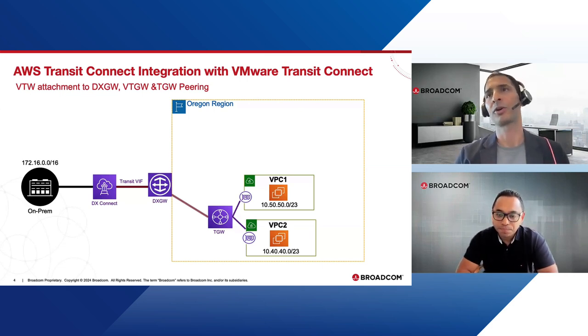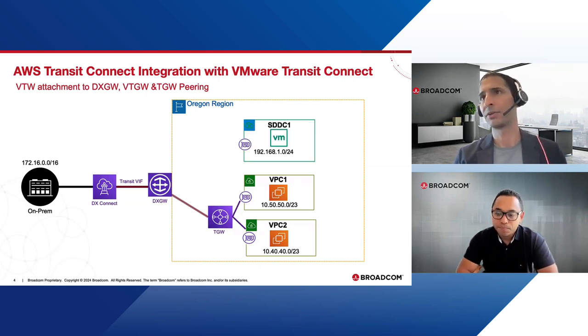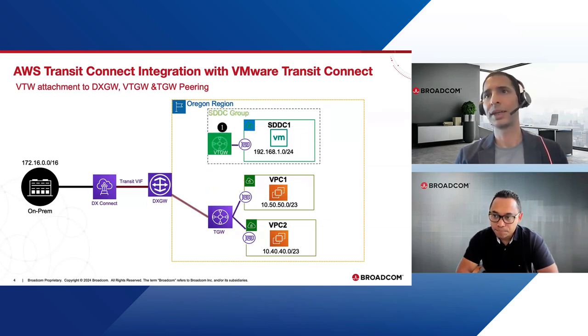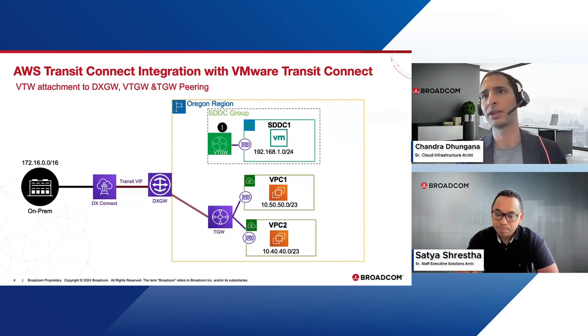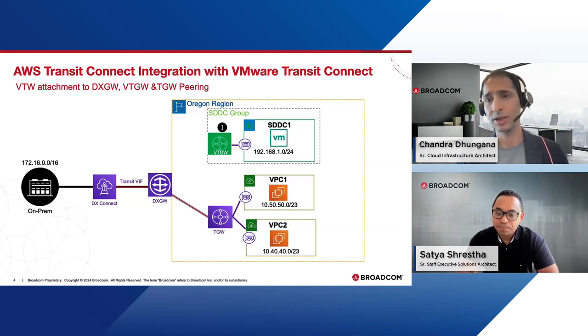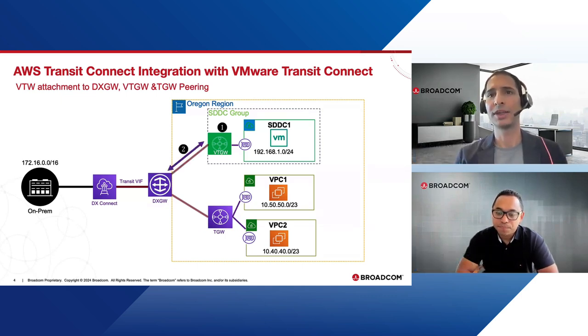For example, let's say your customer already has this environment, and then they deploy the SDDC. I'm simulating that use case. And the SDDC is already deployed here in the demo. So our first task will be to create the SDDC group. SDDC group is essentially the VTGW, and we attach it to SDDC1. Once we do this, we associate the VTGW with the DX gateway, and then we configure the prefixes to flow the traffic to on-prem.